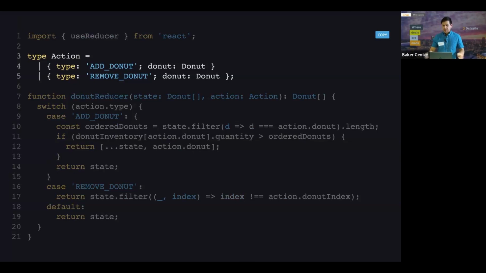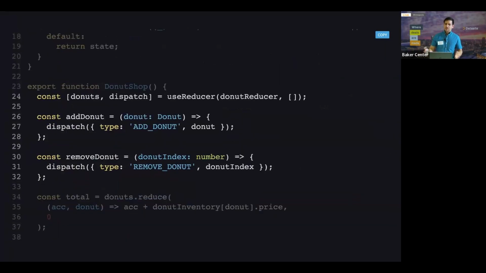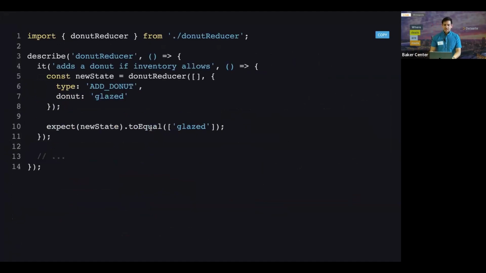And so we might have actions such as adding and removing a donut, and then we put them in a reducer, and then you know the drill. So you call useReducer on the donut reducer, and then you could even create helper functions so that you don't have to do this dispatch type, etc. But the really cool thing about this is it actually makes it a lot easier to test your core application logic.